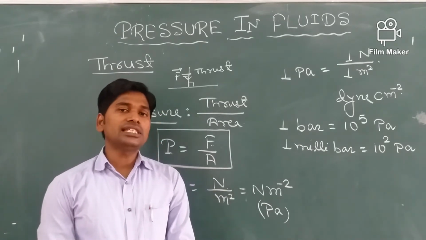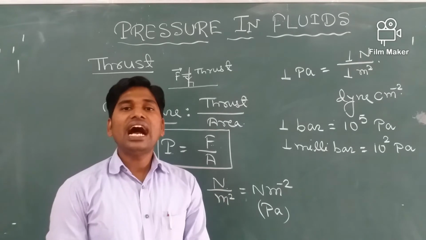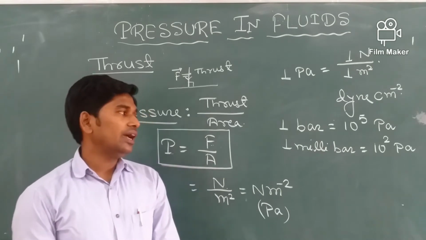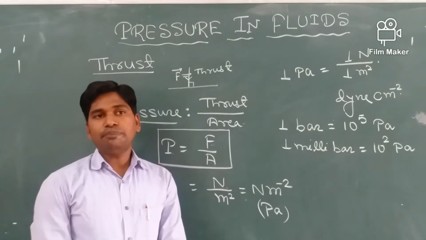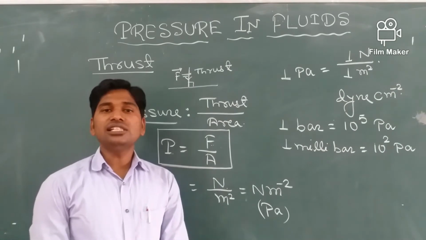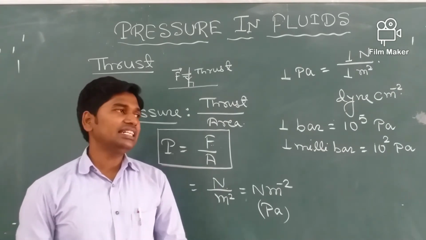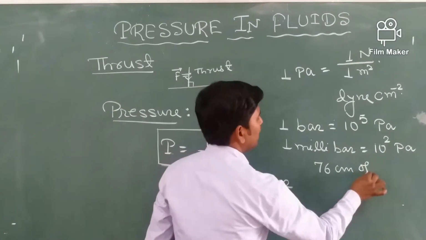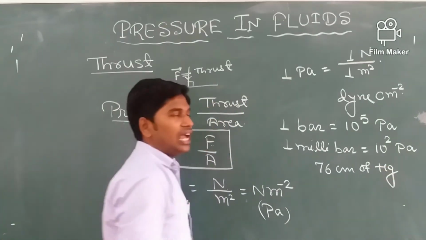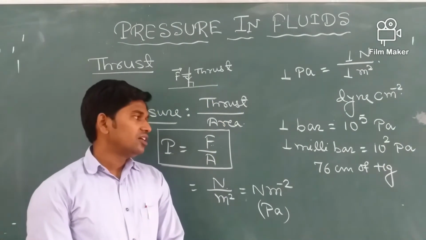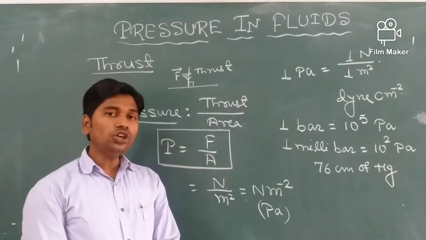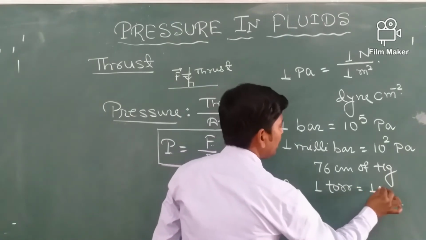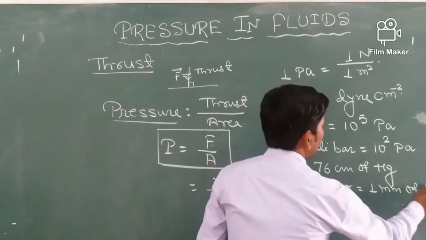Atmospheric pressure is also measured in the height of a liquid column or mercury column. So we can say the atmospheric pressure is measured in centimeter of mercury column. Like we say, the atmospheric pressure is 76 centimeter of Hg, mercury. Atmospheric pressure is also measured in torr. 1 torr is equal to 1 millimeter of Hg column.